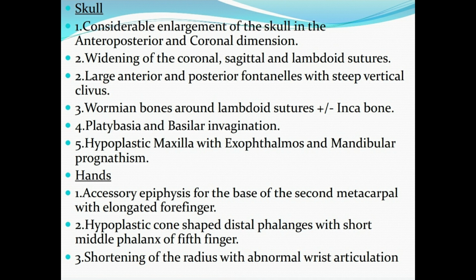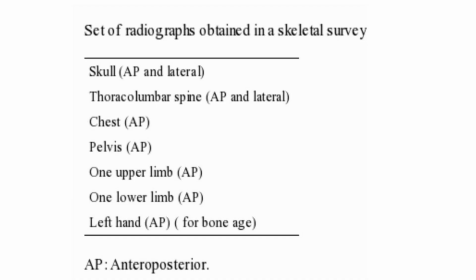Take this point today. If you encounter hypoplastic maxilla or mandibular prognathism or supernumerary teeth while reporting CT PNS, we have to have high degree of suspicion. Don't forget this point too. More than 60% of skeletal dysplasias can be solved by proper skeletal survey. What is this skeletal survey? It is a combination of X-rays to see the entire human skeletal system according to the patient's chronological age, which should cover major portion of the body.